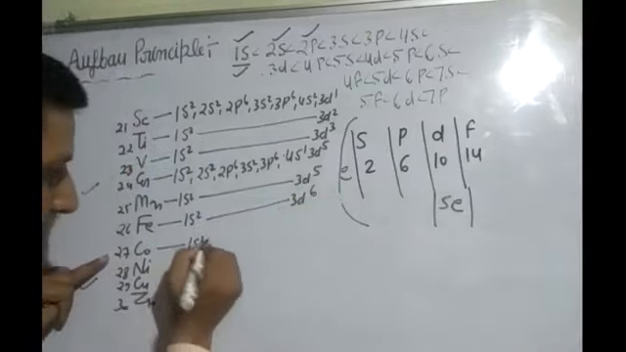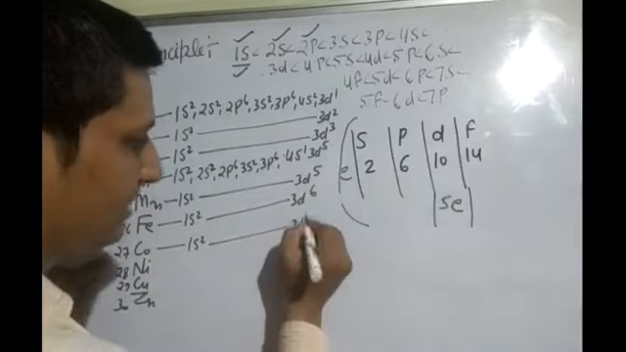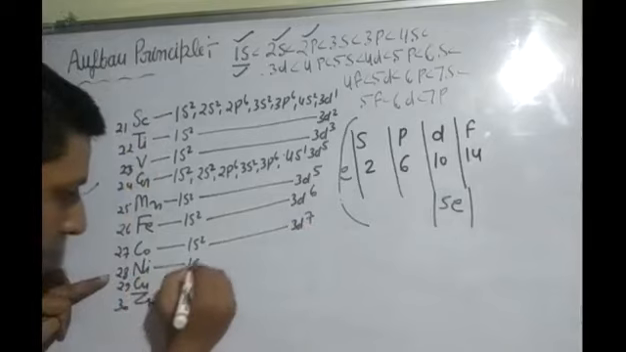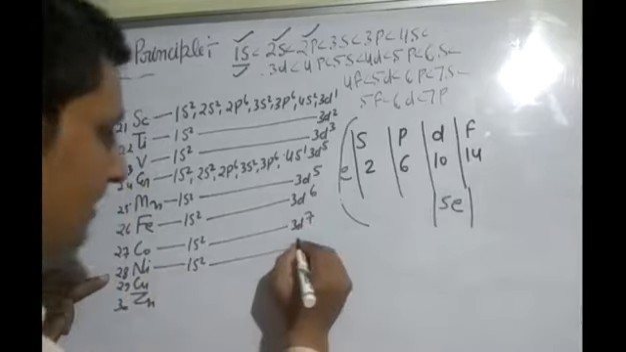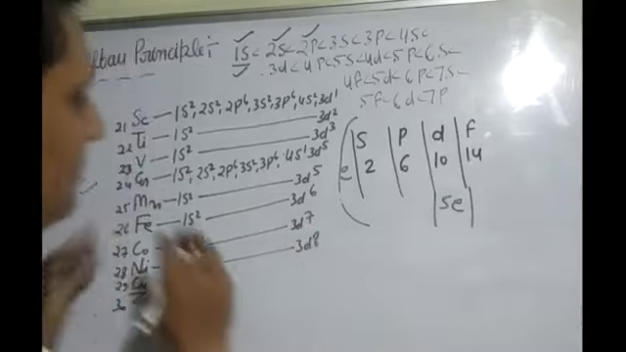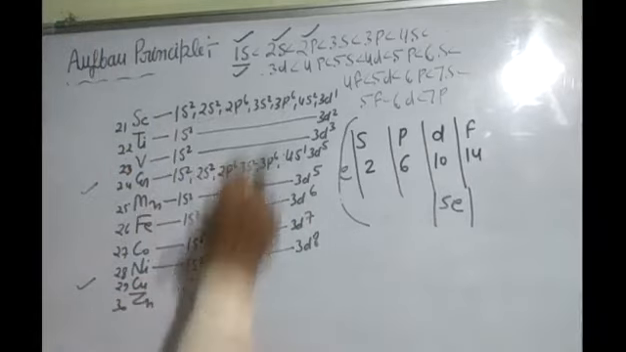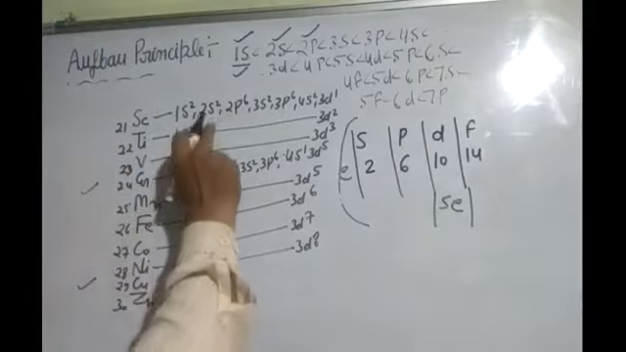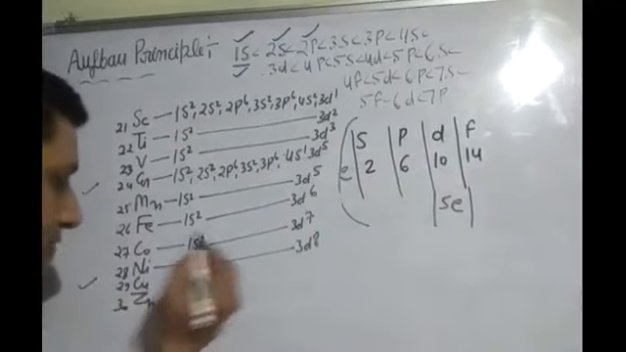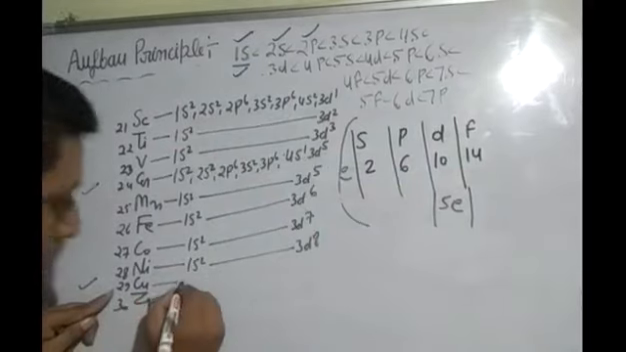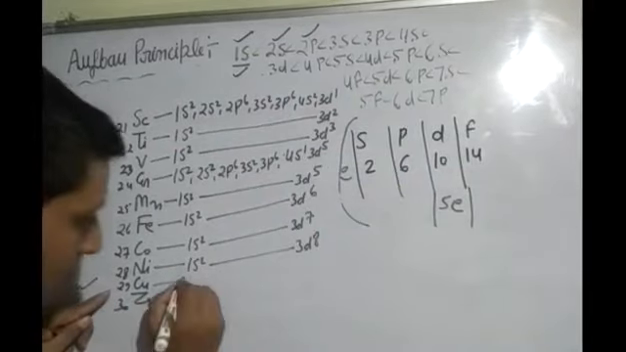Next, 1s2 you have to write here 3d7. Here 1s2 you have to write same way here 3d8. In the middle you have to fill these letters. These are SPDF subshells and these are electrons. 29 electrons. This is an exception case, I am telling you full.